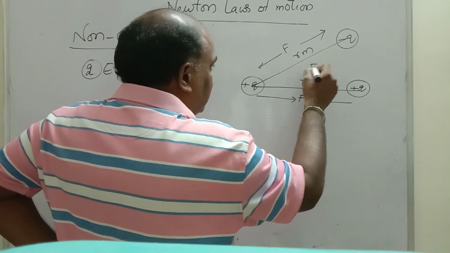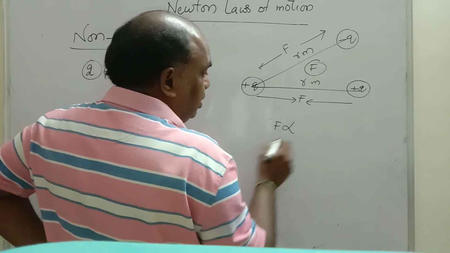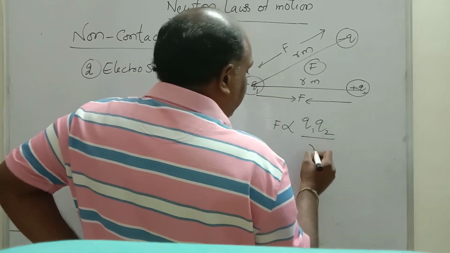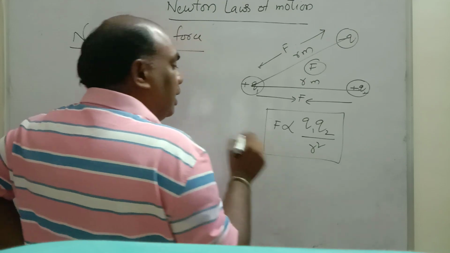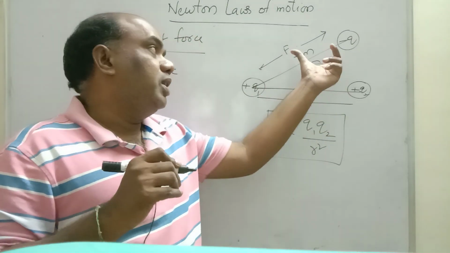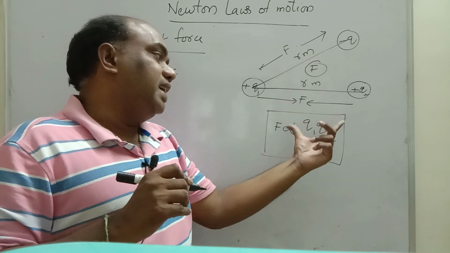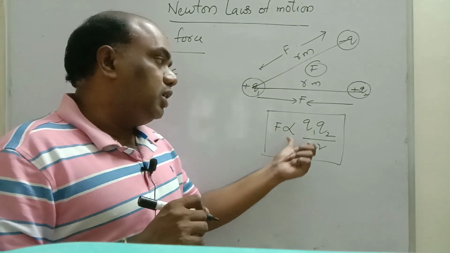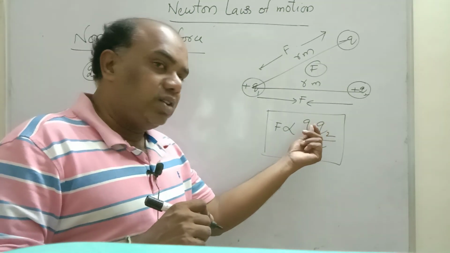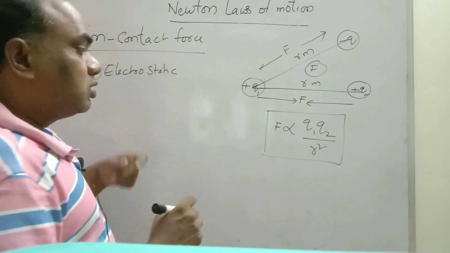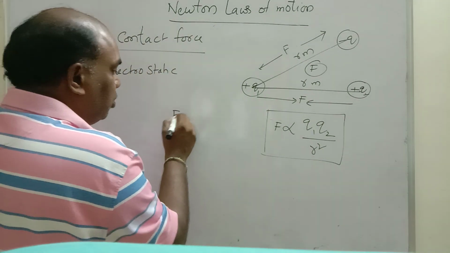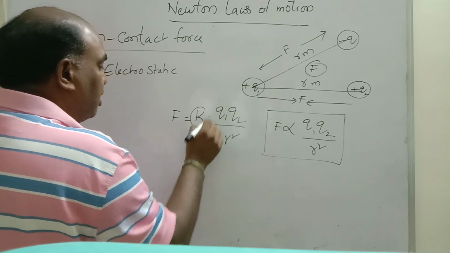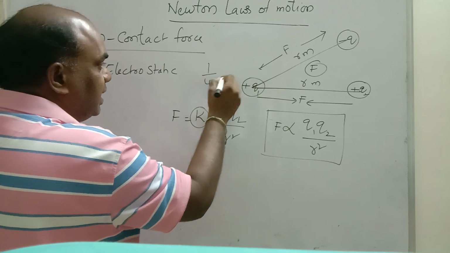Whatever it is, the force of attraction or repulsion is directly proportional to the product of their charges. Let this charge be q1 and this charge be q2, and it is inversely proportional to the square of the distance between them. Like charges repel, opposite charges attract. If you remove proportionality, one constant is required: F equals k q1 q2 by r square. This constant k is nothing but 1 by 4 pi epsilon naught.